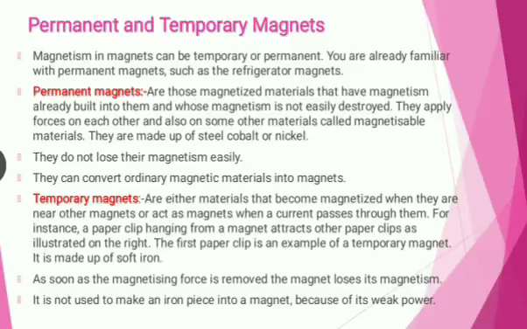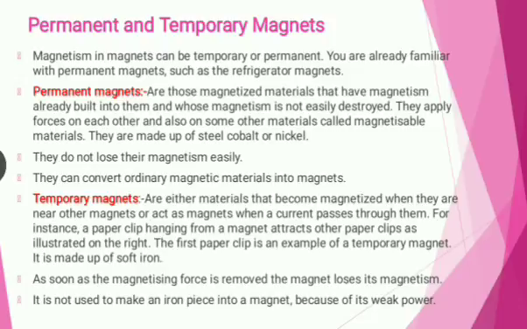Permanent and temporary magnets. Magnetism in a magnet can be temporary or permanent. Permanent magnets are those magnetized materials that have magnetism already built into them, and this magnetism is not easily destroyed.